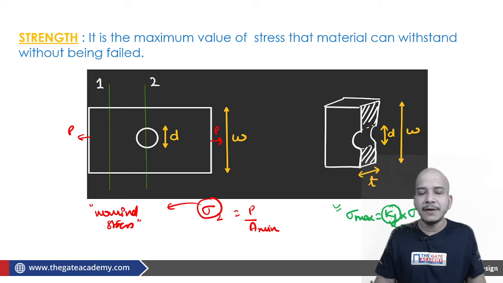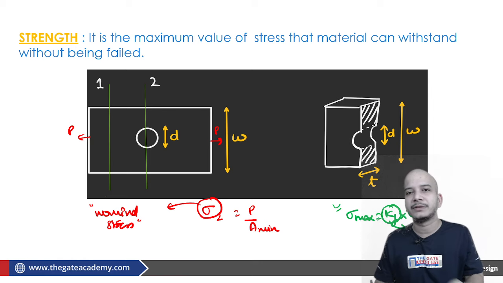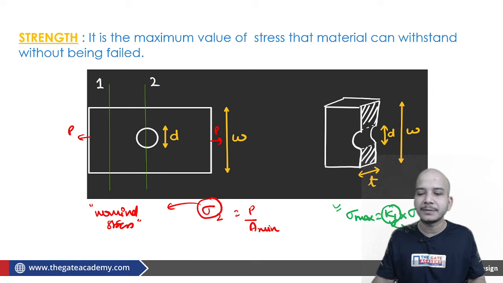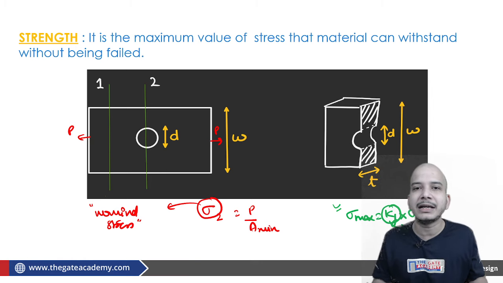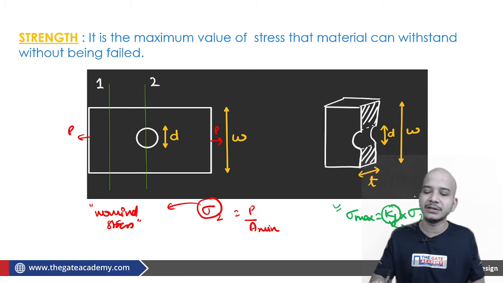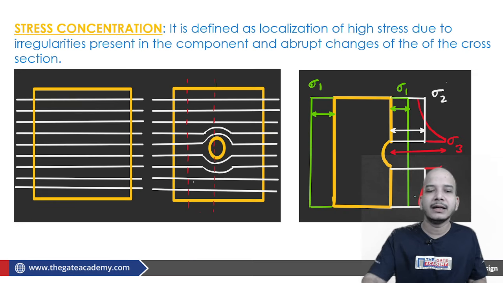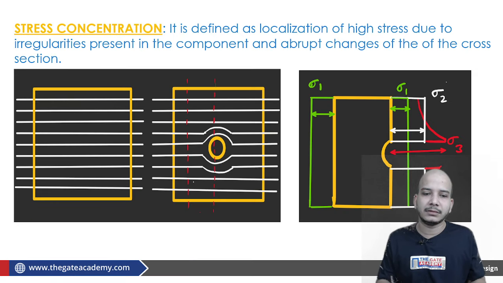So basically, if you have calculated some sigma at a minimum cross-sectional area, still you haven't reached the maximum value of stress. Why you haven't reached the maximum value of stress, we are going to see next. It is your stress concentration. What is stress concentration? We should understand that as far as stress is concerned, we can have an analogy with fluid, that there are stress flow lines. Say for example these are stress flow lines.